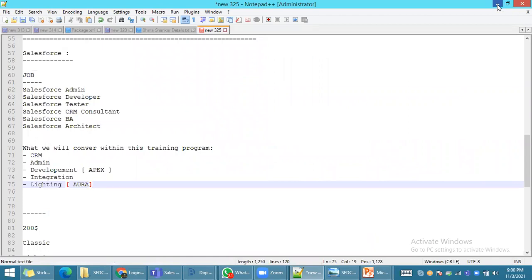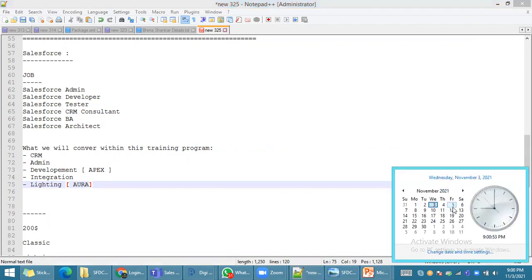So from when onwards will the batch start, tomorrow onwards? The regular batch will be starting from the day after tomorrow. Tomorrow is a festival in India, right? Diwali. We are planning to start the regular batch from Friday onwards.